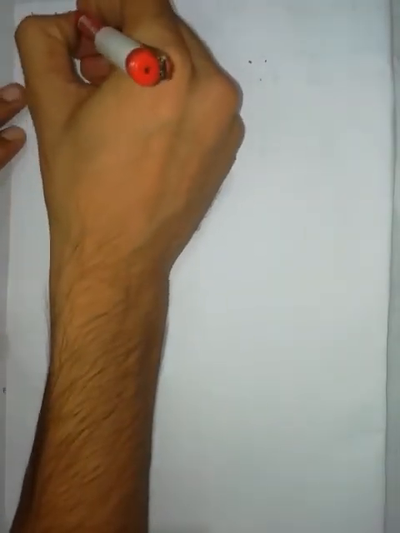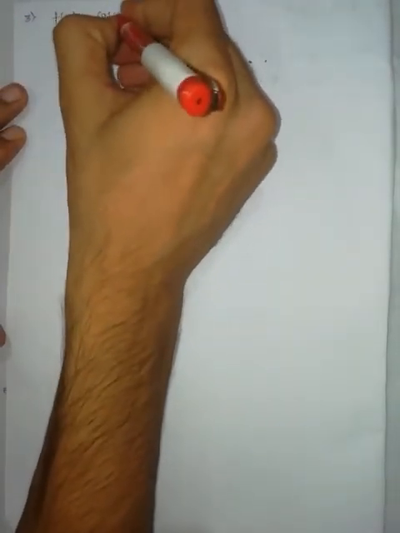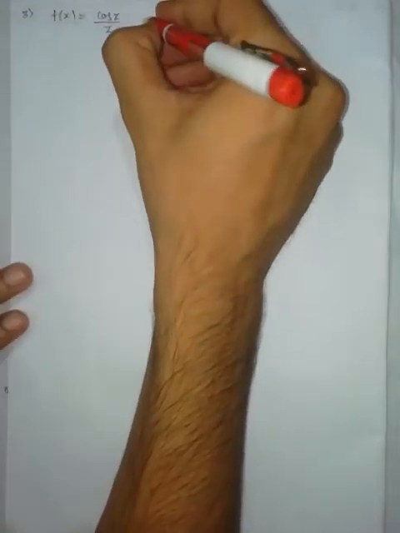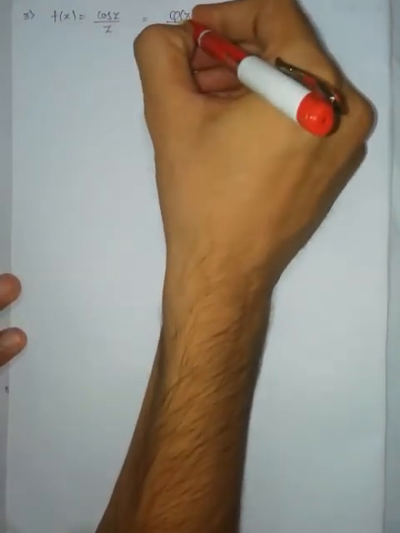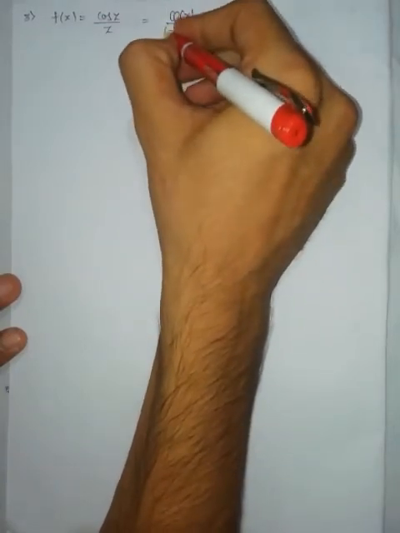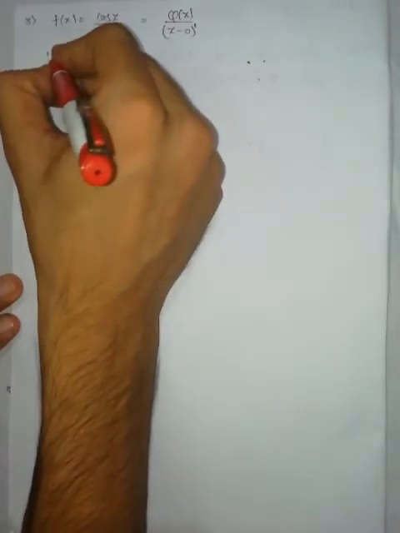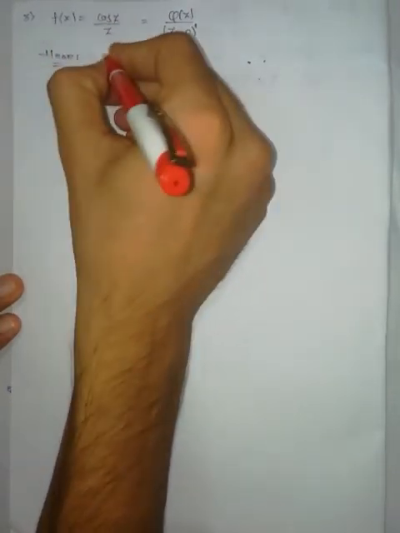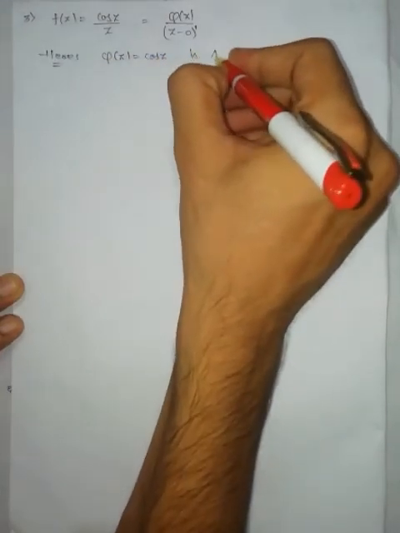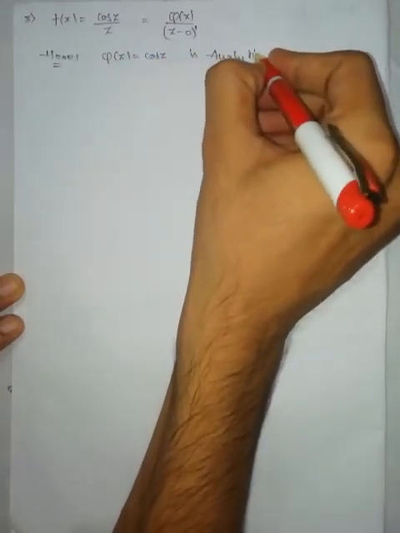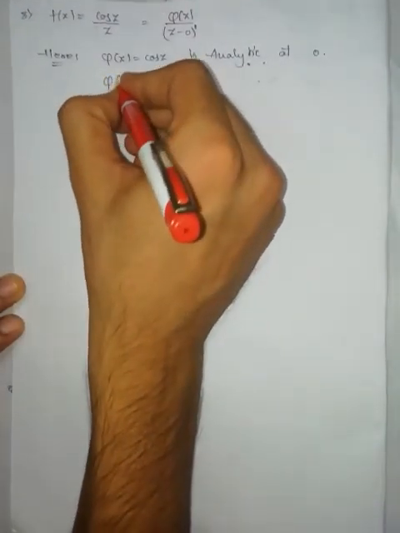Now third one, f of z is equal to cos z by z. This can be written as phi of z by z minus 0 to the power of 1. Here, what is phi of z? cos z, which is analytic at 0. And what is phi of 0?